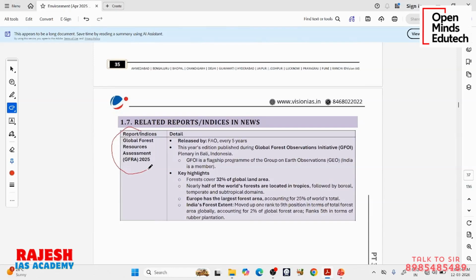So now we are talking about something called the Global Forest Resources Assessment. Forest resources across the world are being assessed, and the report is released by the Food and Agriculture Organization (FAO), and it is done every 5 years. Okay.